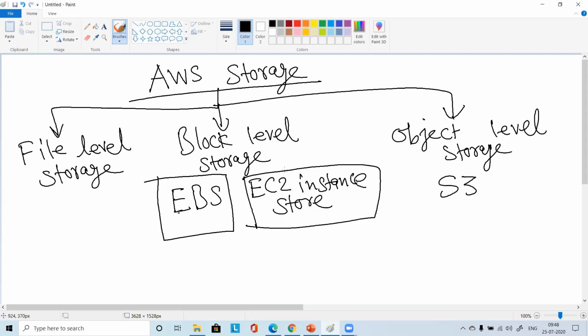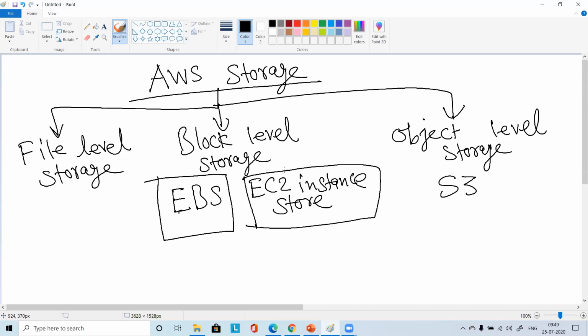So block level storage, for what purpose are we using it? We are attaching it to our machine, right? Like that only, here also these EBS volumes will be attached to the EC2 instances. Once you attach it, you can store data in it. You can have a root volume. You might have seen when we launched our Linux machine, we chose this EBS volume, and it is mentioned as root volume, right?